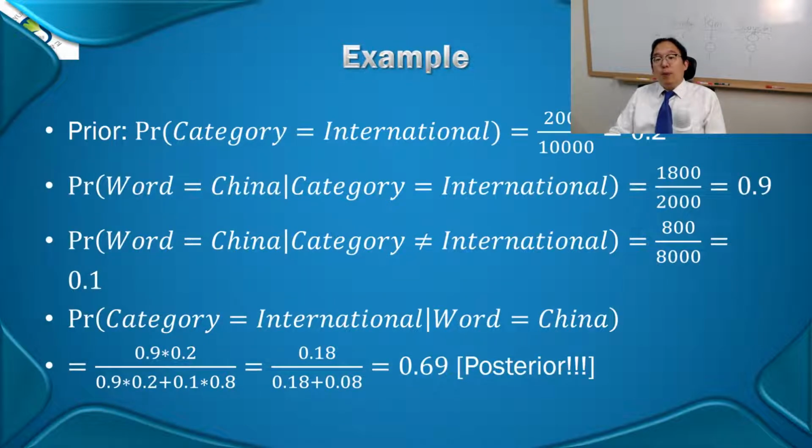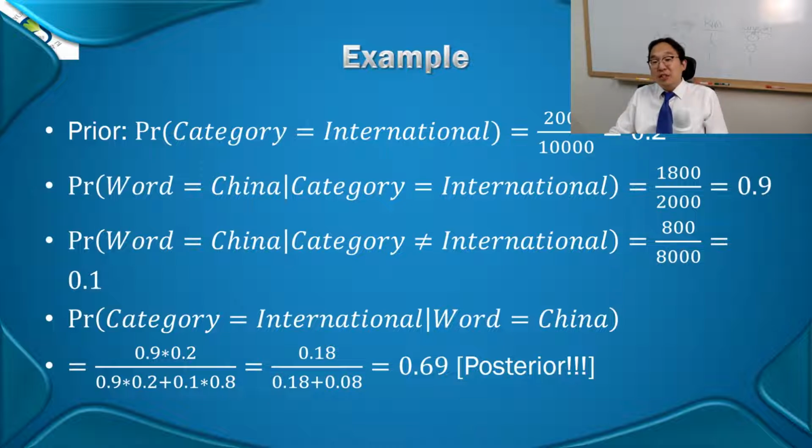So, the posterior probability. Well, the prior probability of being classified into international is just what? 20%, right? That's because 2,000 out of 10,000. 20%, which means the counterpart of it is 0.8. The non-international prior probability is 80%. Good. Now you have to compute the conditional probability, right? What conditional probability? On condition that it is in the international category in your training set, what is the probability that this article contains the word China?